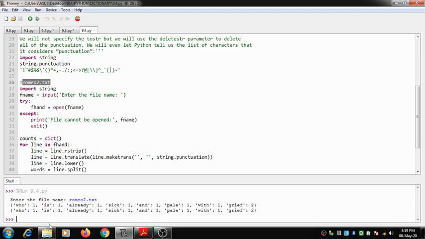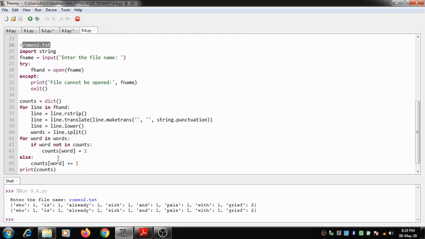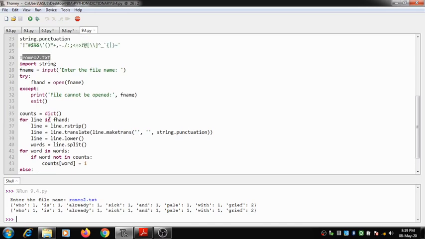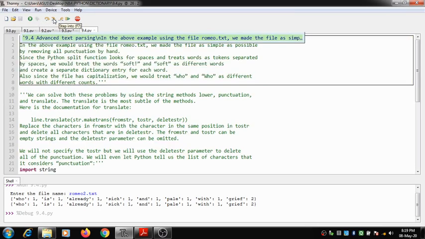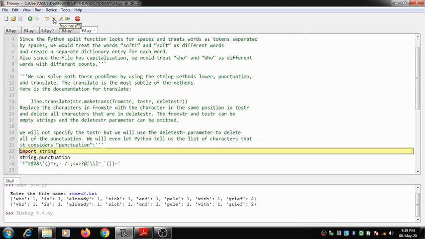Okay, so it is showing that the words have appeared only once. Here you can see WHO has appeared once, is has appeared once, already has appeared once, sick, and so on. So here you can see how the code is going to work. Let us debug this particular code line by line to understand how it works.